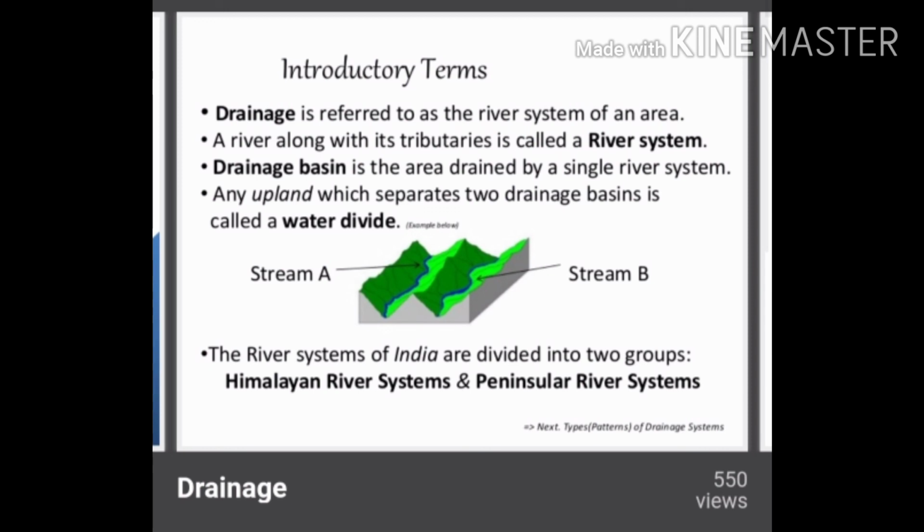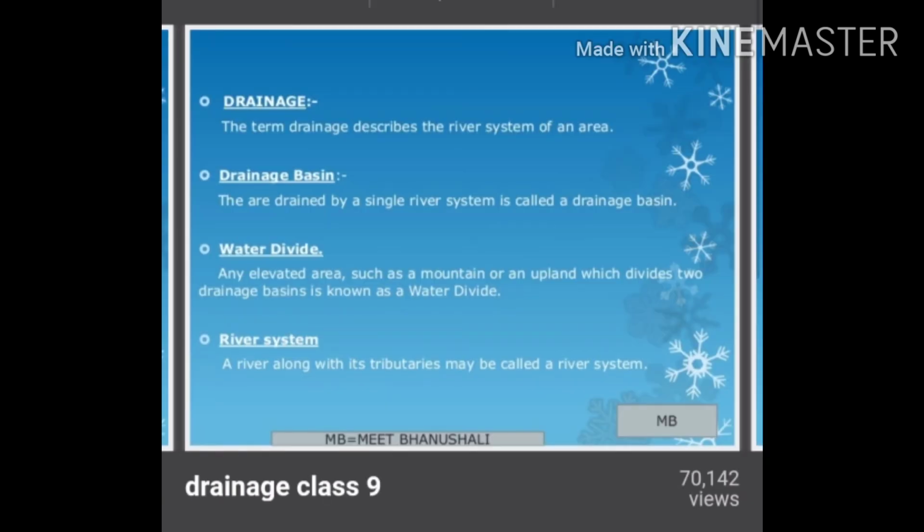When there is rain, only then the peninsular rivers have enough water, means high water levels are seen during the rainy season.